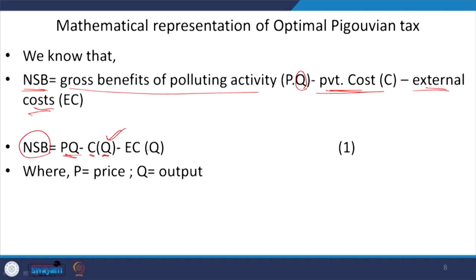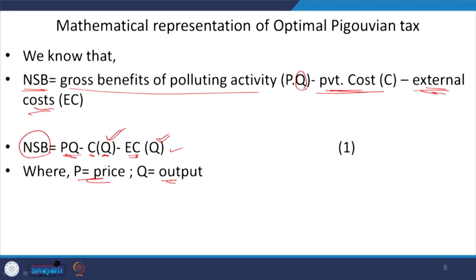Likewise, minus the external cost. Again, when the output is increasing, the pollution is also increasing. So, that is why your external cost will be increasing. External cost is also a function of your Q. Here P is equal to price and Q is equal to your output.